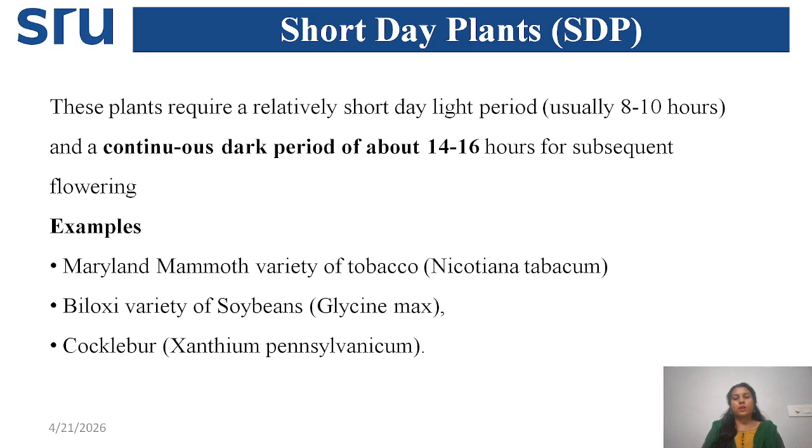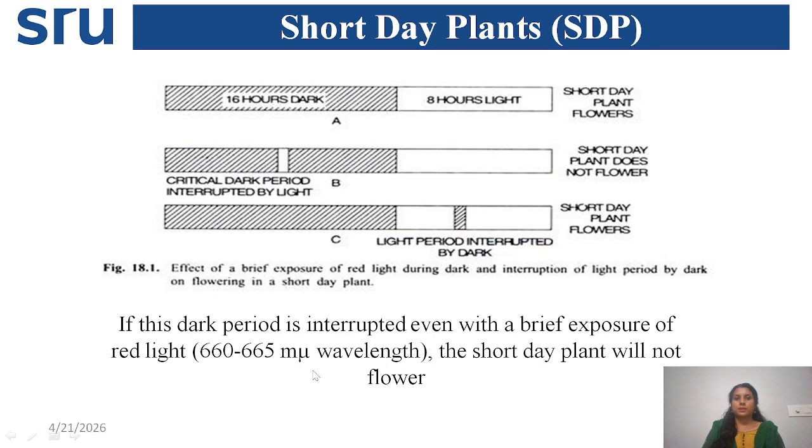Just according to the name, short day plants require short day, long day plants require long day, and vice versa. These are the plants that require a relatively short day and a continuous or uninterrupted dark period. That is known as a short day plant. These are the examples. Just remember tobacco, soya bean, Xanthium or cocklebur. These are examples of short day plants. They require 16 hours of dark and 8 hours of light among 24 hours. Short day plants will flower.